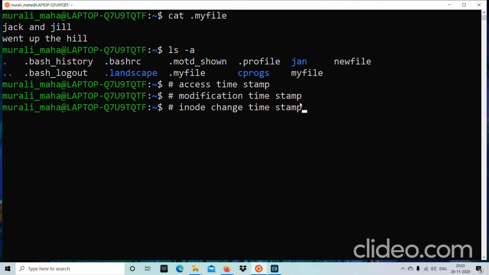Don't worry about what this inode is; I'll explain it in a later class. So these are the three timestamps: access, modification, and inode change.